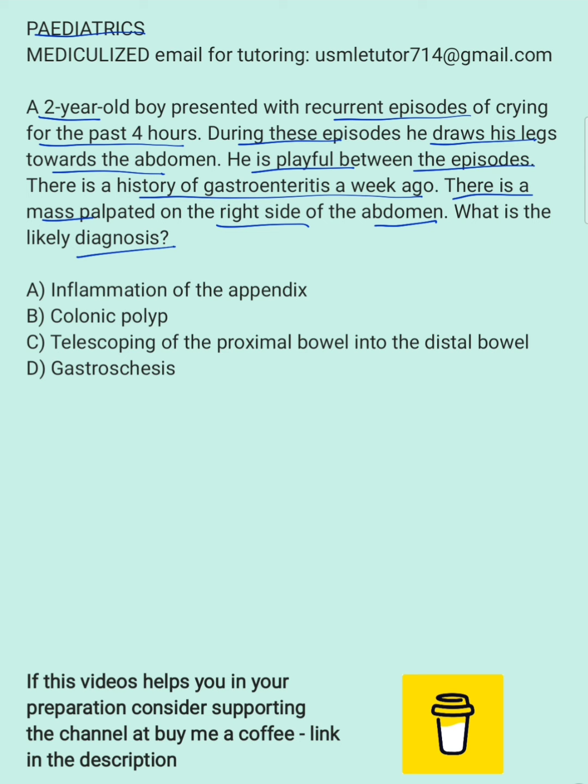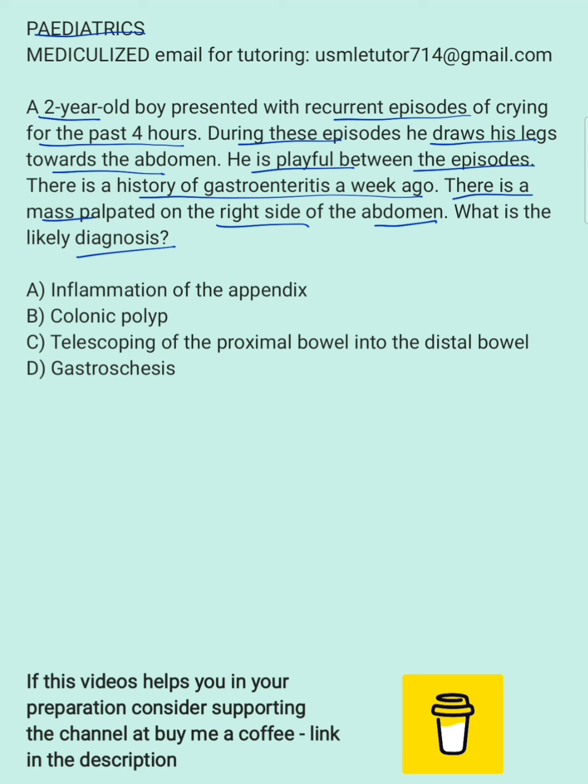So remember these. They said crying, and they also said he draws his legs up to the abdomen. These are the clues that the patient is in pain and there is this episodic pain. Sometimes they will not use the word pain in the question on NBMEs and in UWorld, but you can suspect that it is painful when they say that the patient flexes the legs, or when the infant flexes or draws up the leg.